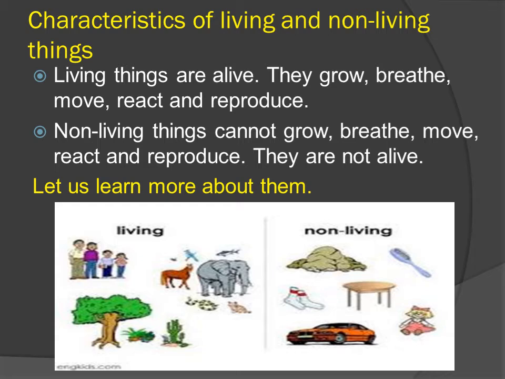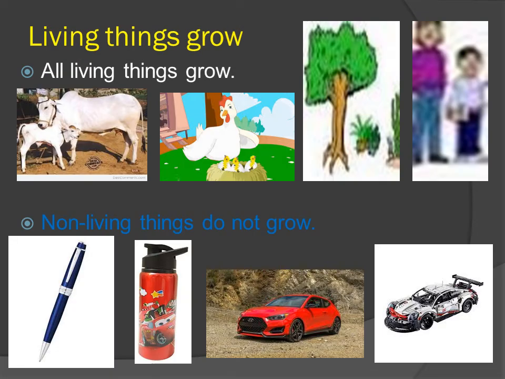They are not alive. Let us learn more about them. Living things grow. Children, all living things grow.